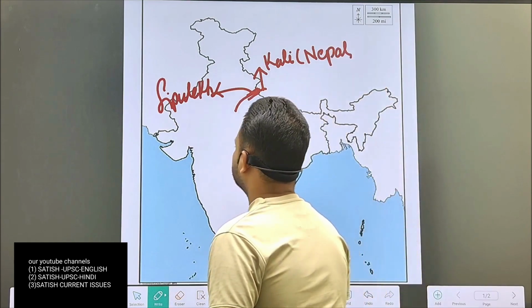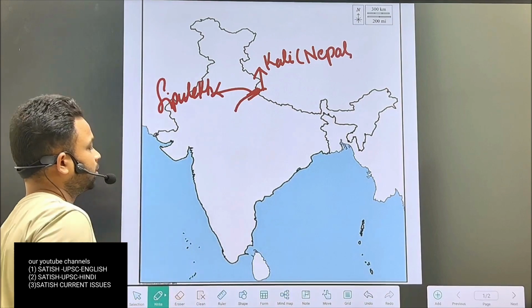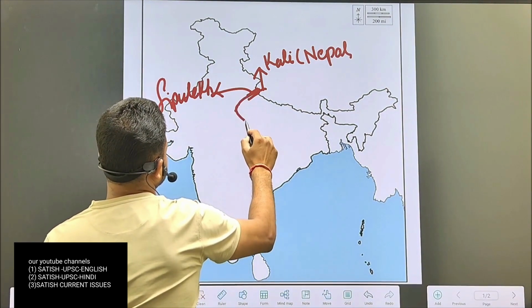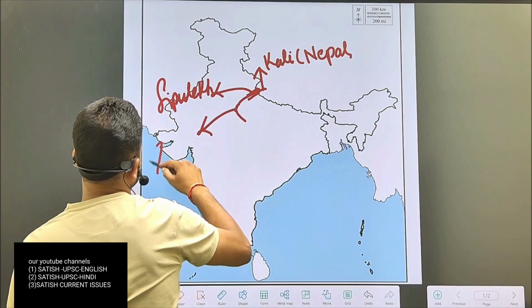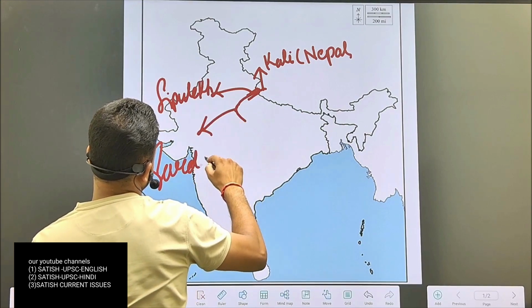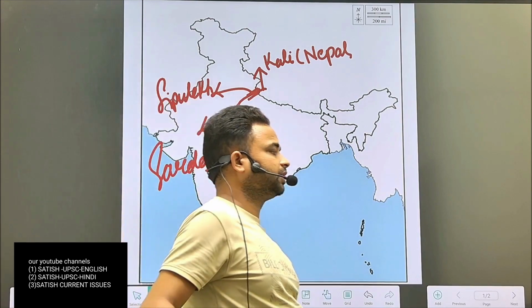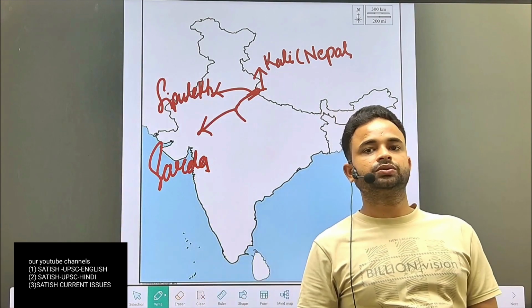And when the Kali river enters the UP plain, that river is called Sharda.